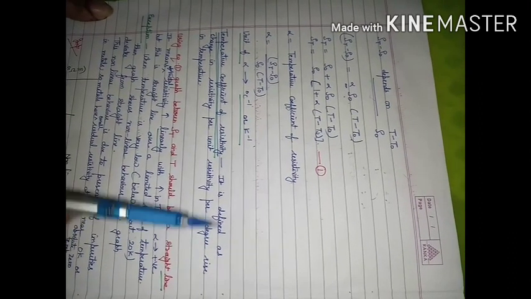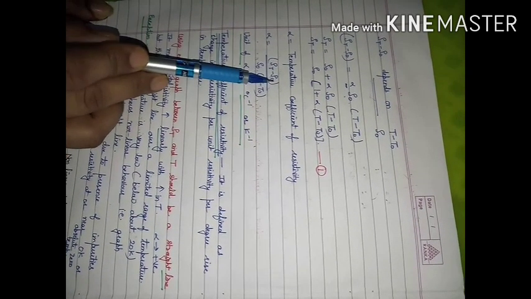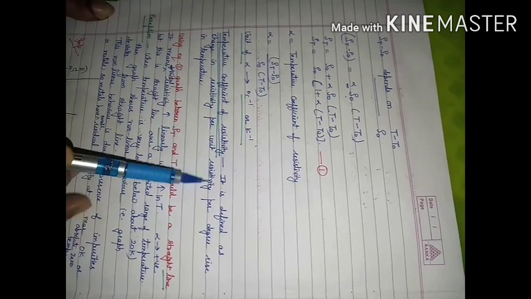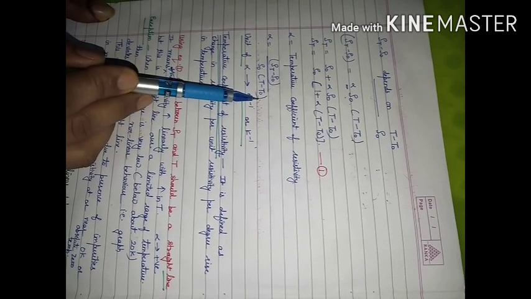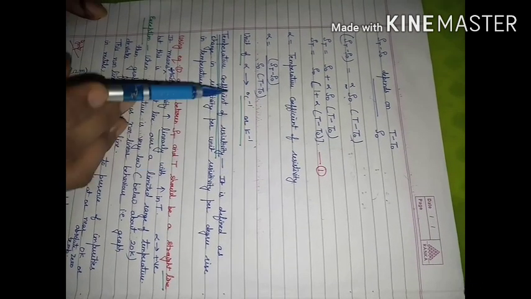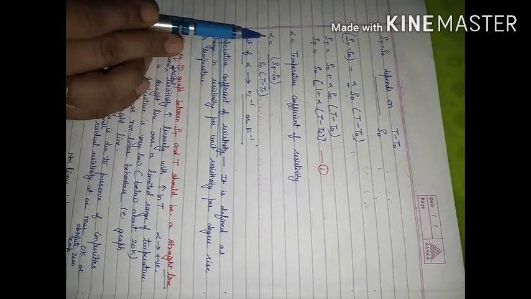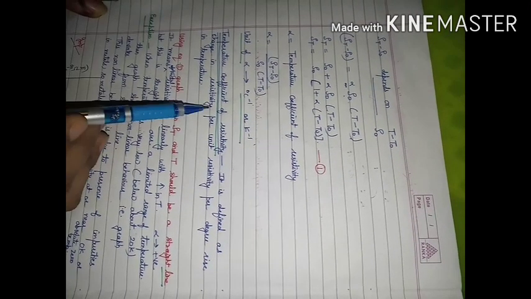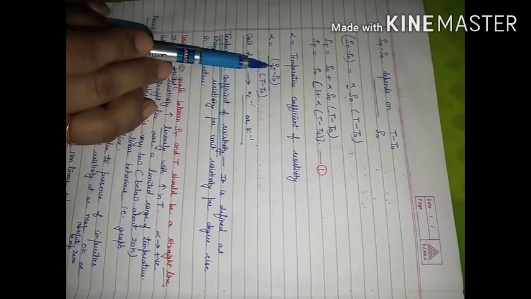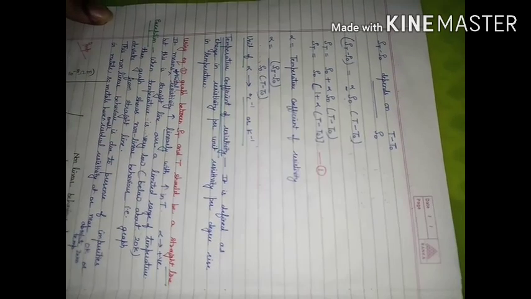It is defined as the change in resistivity per unit resistivity per degree change in temperature. In case of metals, this value of alpha is going to be positive, because in metals the resistivity is increasing with increase in temperature.